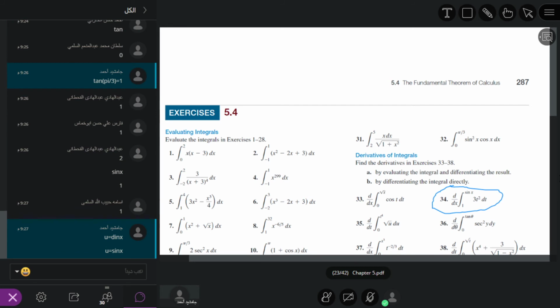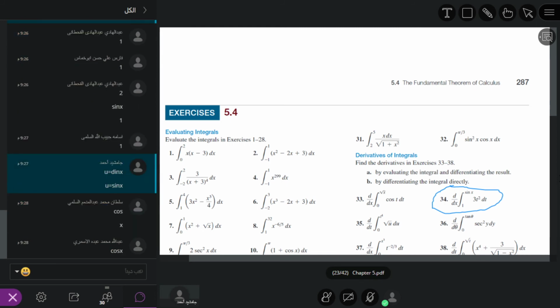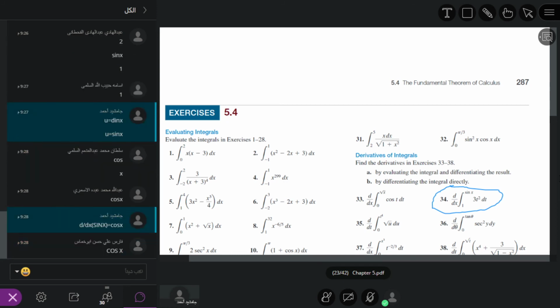Now what is the derivative of sin x? What will be the derivative of sin x? Cosine x. The derivative of sin x, d over dx of sin x, is equal to cosine x.